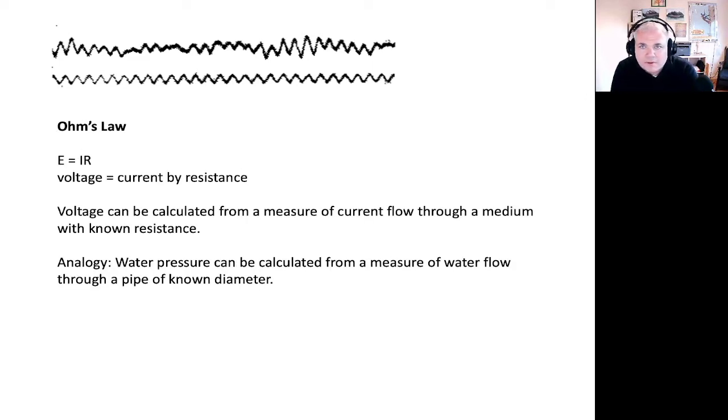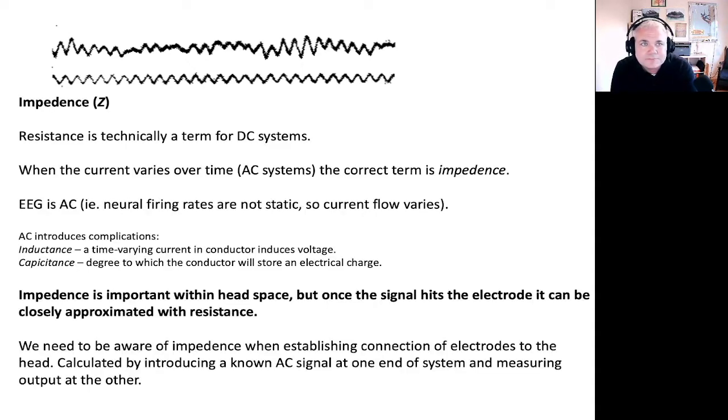Ohm's law is a very important principle that creates a relationship between these three constructs. And Ohm's law simply states that voltage is equal to current multiplied by resistance. So we can calculate voltage from a measure of current flow through a medium when we know what the resistance is of that medium. And the analogy here, of course, is that you can calculate the water pressure in a pipe from a measure of how much water is flowing through that pipe when you know what the diameter, the resistance of that pipe is.